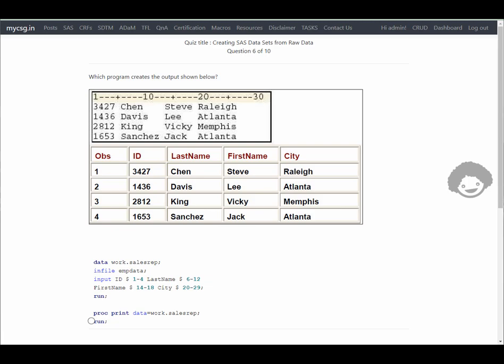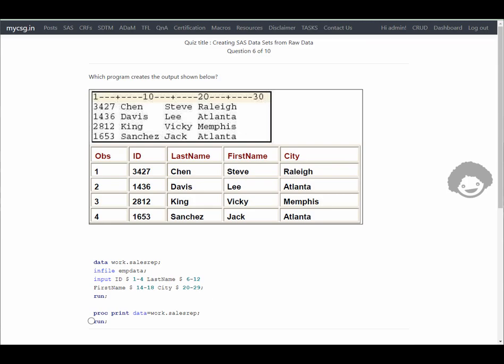It says which program creates the output shown below. So we have been given the screenshot of some external raw data file and also the data set. Here PROC PRINT should have been used to generate this one. As we have the OBS column, then ID, last name, first name and city, when reading the data, they should have been read correctly in the same order.